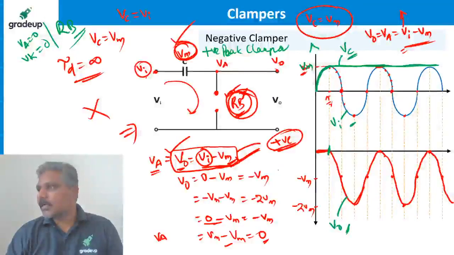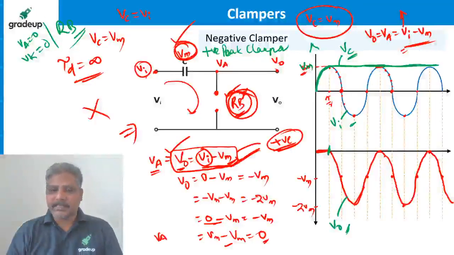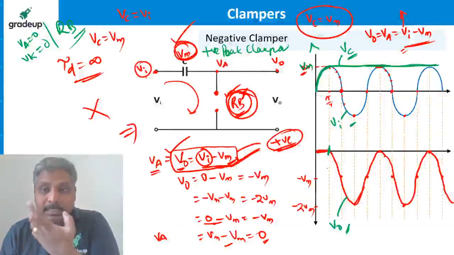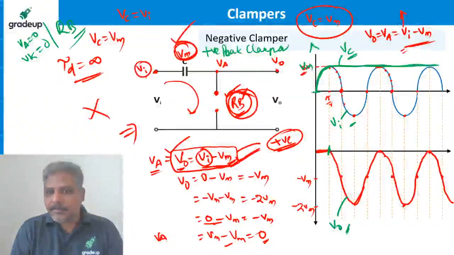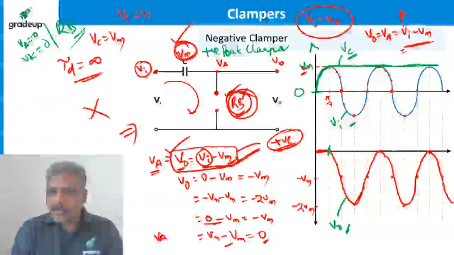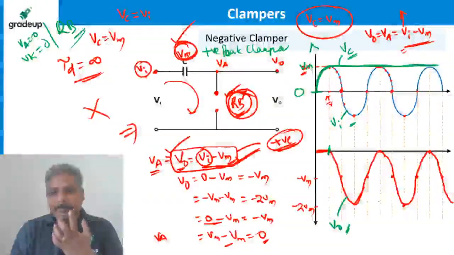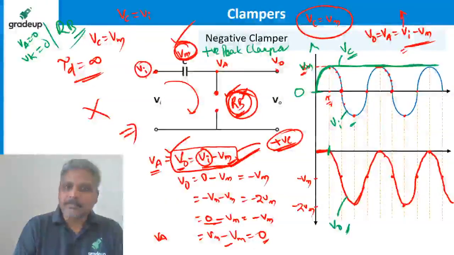Arun Krishna is asking, where do we need this? If you want to shift the waveform from one level to another, see, this is at 0 level. If you want to shift this waveform down like this, we can use this clamper.